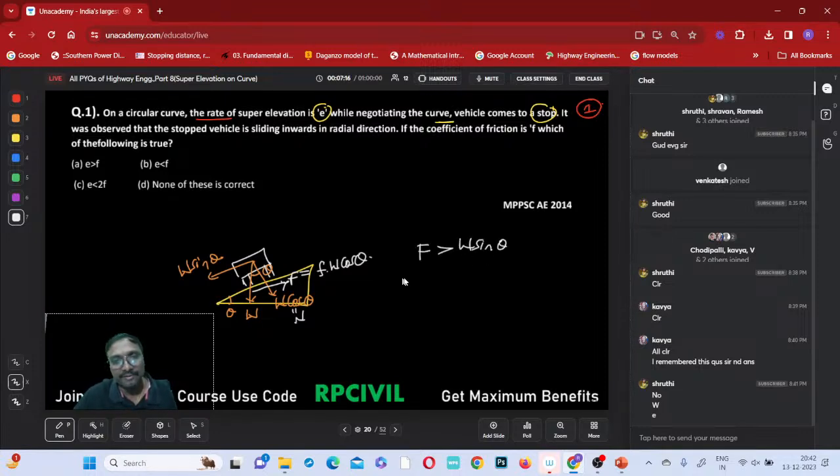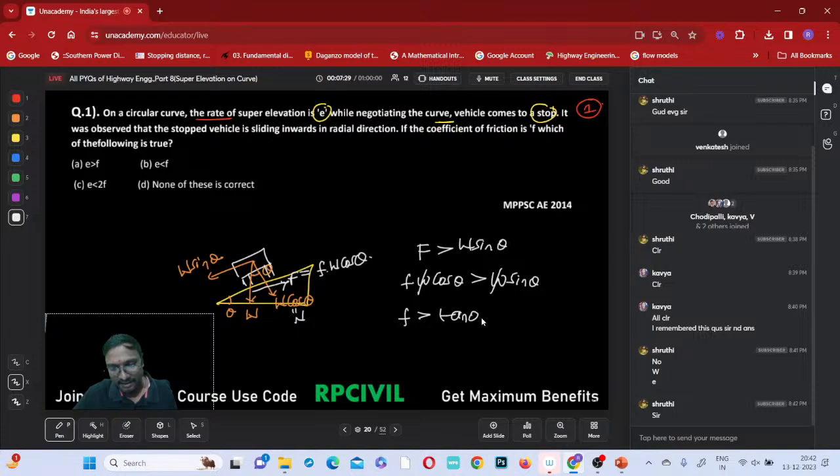So when you write it, what is the frictional force? F into W cos theta is greater than which one? This is W sin theta. W will cancel, na? So F will be greater than which one? Tan theta. What is tan theta? Super elevation, na? Friction will be greater than this super elevation, or you can also write it as super elevation lesser than friction, right?